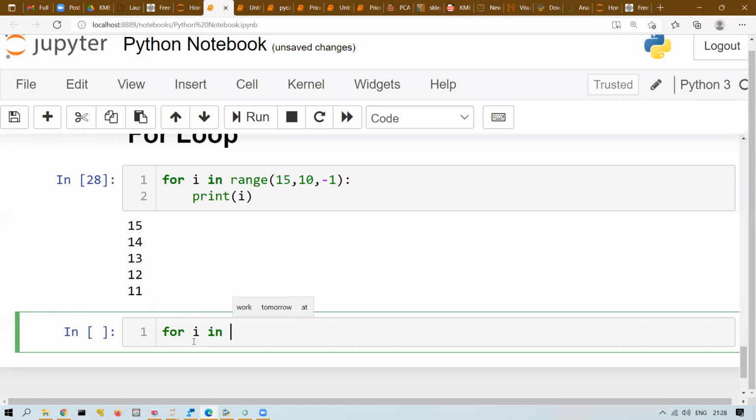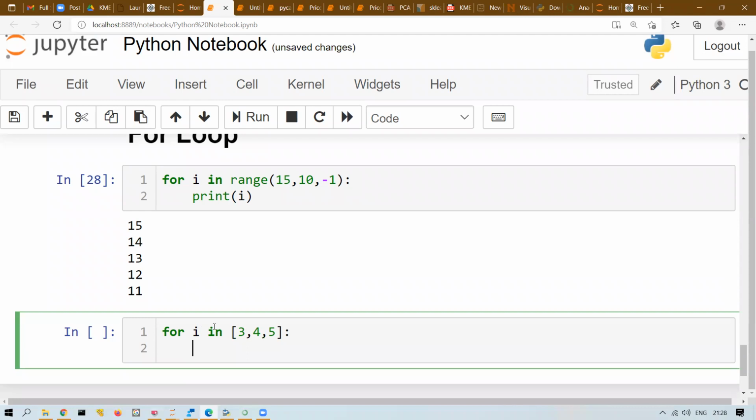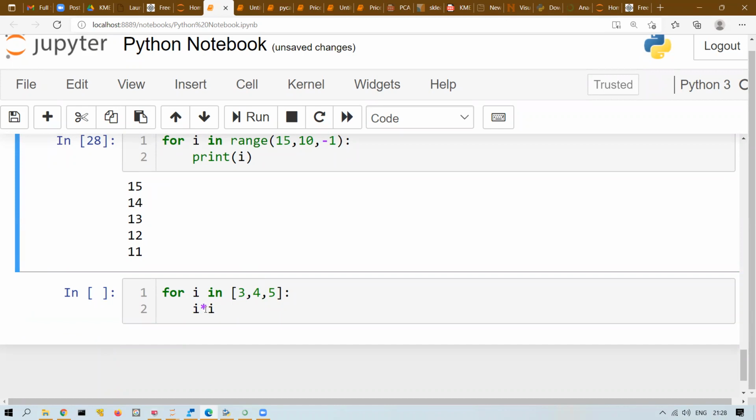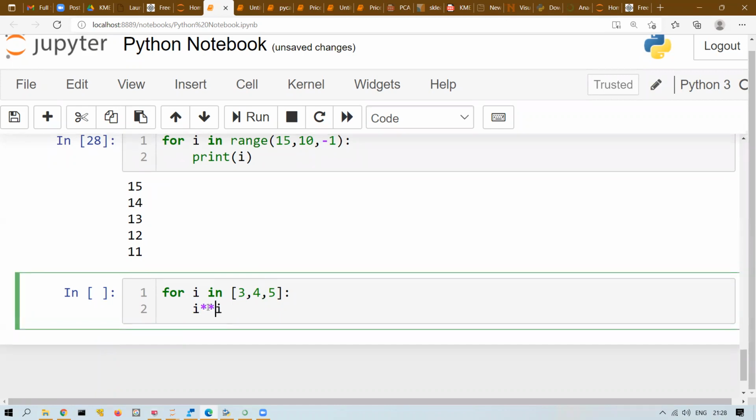For I in list of, let's say first I value will be 3, and then I value will be 4, and then I value is 5. For all of these I values, you want to print the square of that. Star means power.